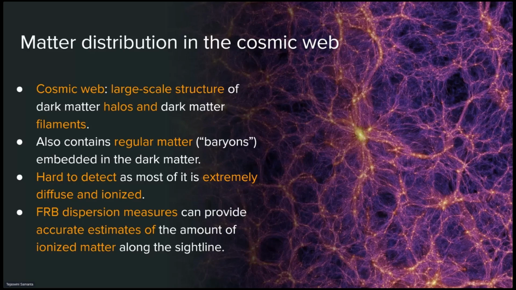Now, apart from dark matter, the universe also consists of regular matter called baryons, that is actually plasma and neutral matter. These baryons are embedded in this cosmic web of dark matter and are extremely hard to detect as they are extremely diffused and ionized in this cosmic web. So, through this project, we will try to understand the baryons, that is, the plasma embedded in the cosmic web.